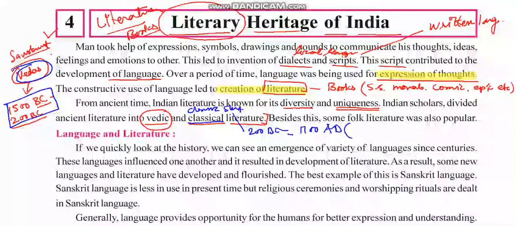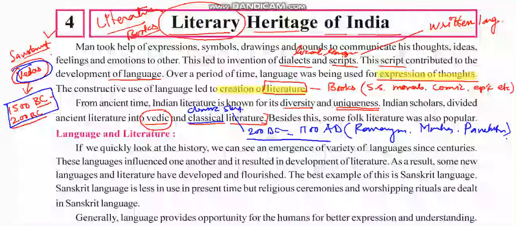Basically it includes the written form, the Ramayana, Mahabharat, then Panchatantra stories, all are included here. So the classic Sanskrit literature duration is from 200 BC to 1100 AD, while the Vedic literature is from 1500 BC to 200 BC.